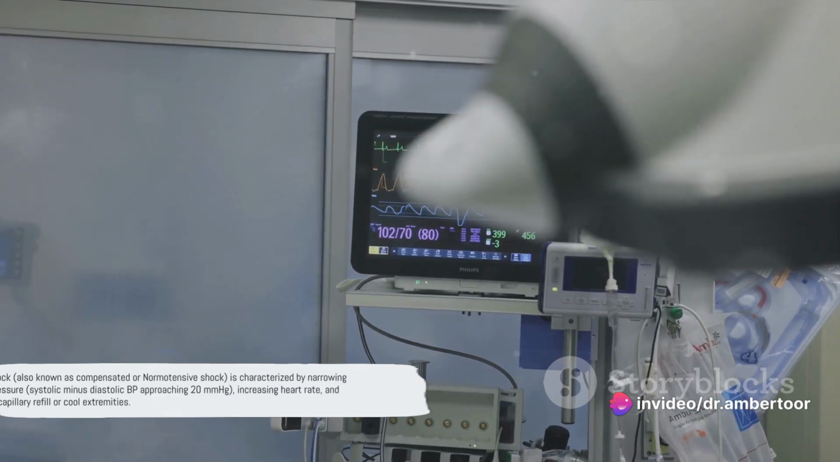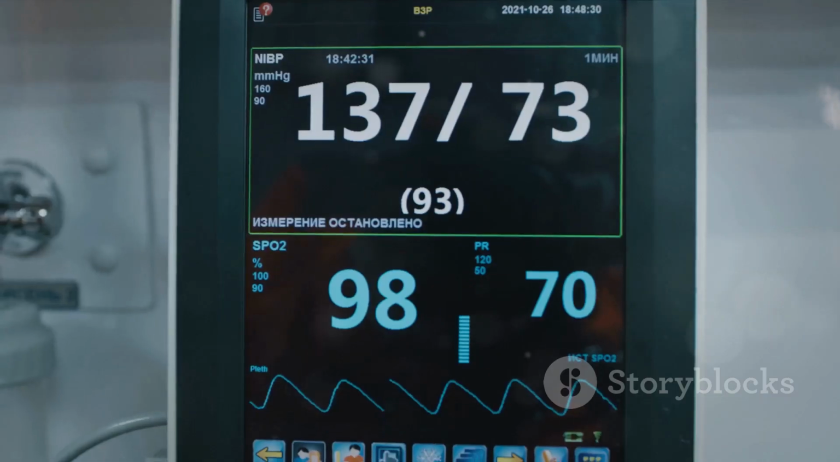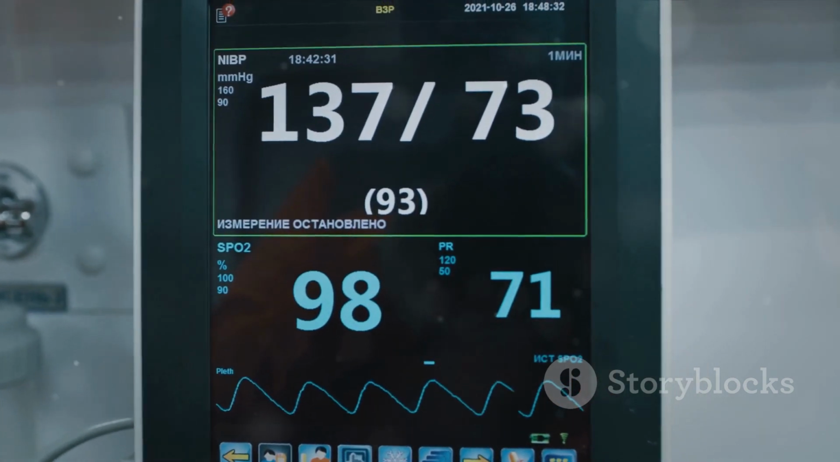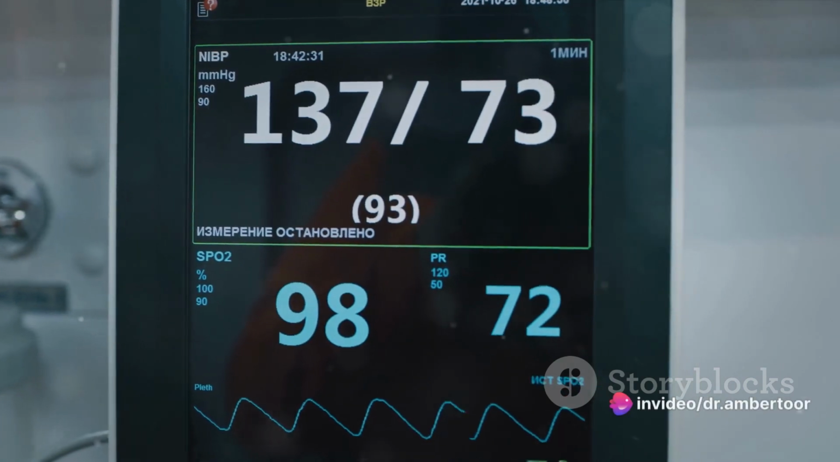Do recognize and treat early shock. Early shock, also known as compensated or normotensive shock, is characterized by narrowing pulse pressure, systolic minus diastolic BP approaching 20 mmHg, increasing heart rate, and delayed capillary refill or cool extremities.